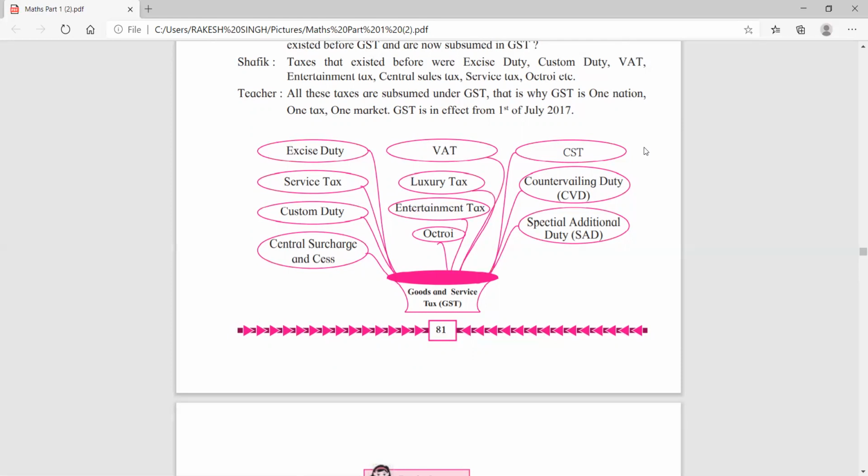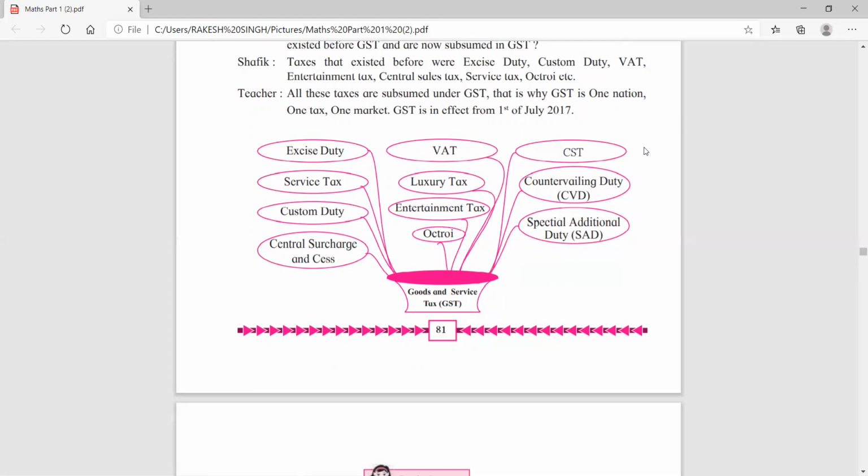Before GST, government collected these different types of tax. But now from 1st July 2017, all taxes are converted into one tax, that is called goods and service tax.